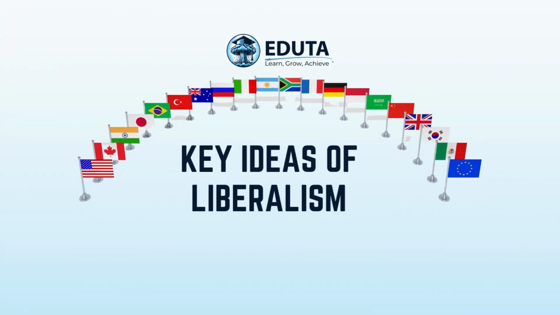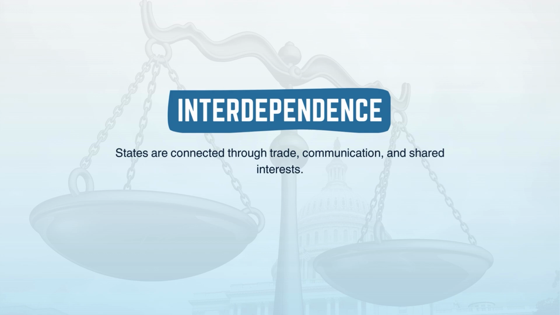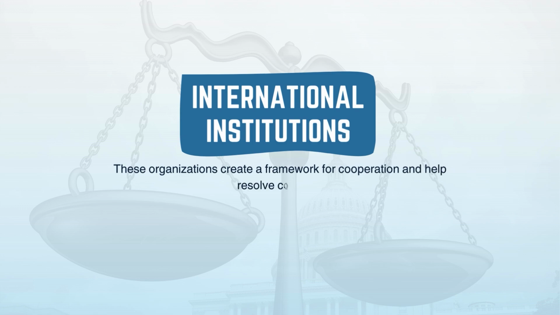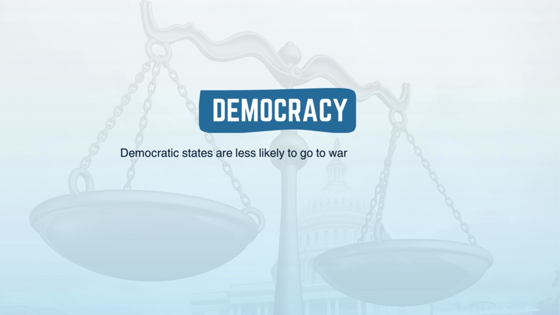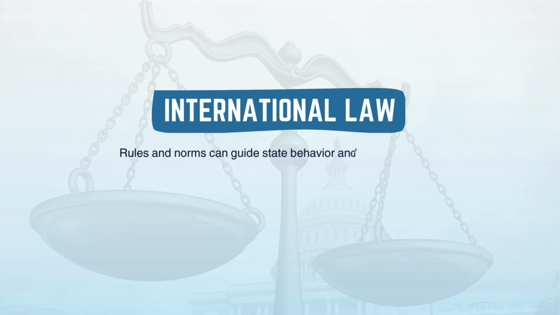Key ideas of liberalism: interdependence. States are connected through trade, communication, and shared interests. International institutions. These organizations create a framework for cooperation and help resolve conflicts. Democracy. Democratic states are less likely to go to war and more likely to cooperate. International law. Rules and norms can guide state behavior and promote peace.